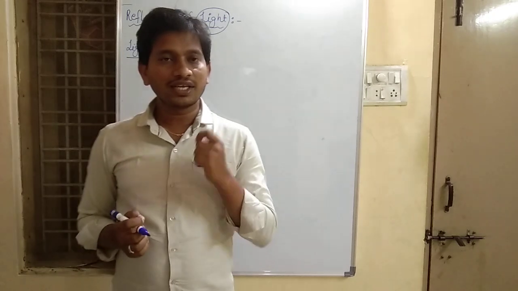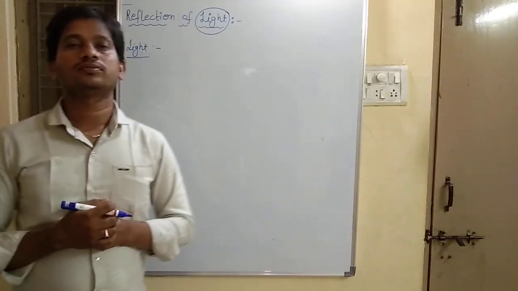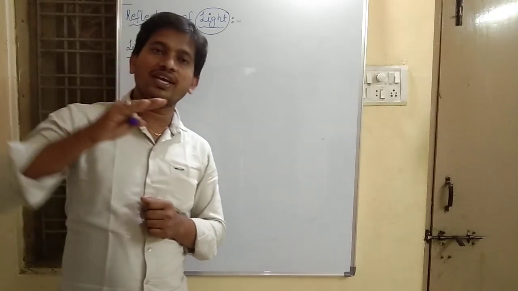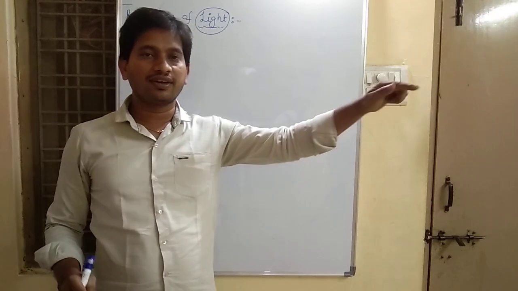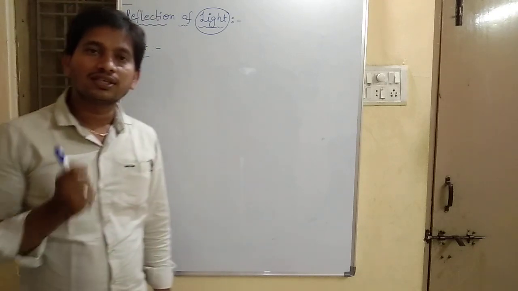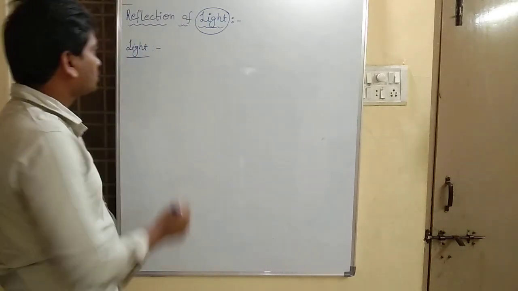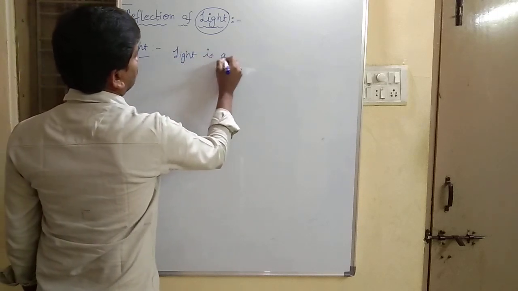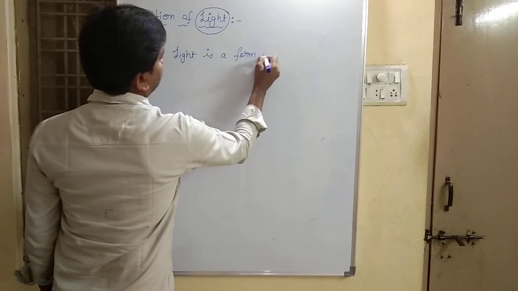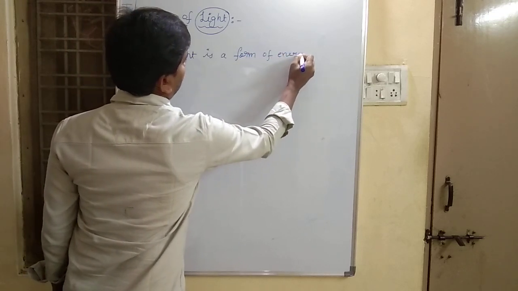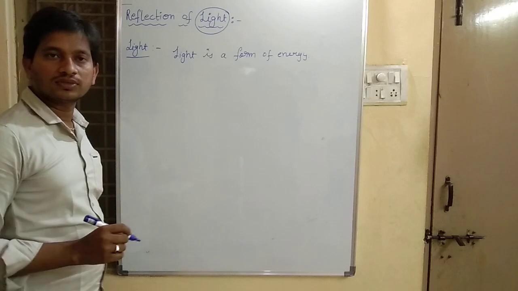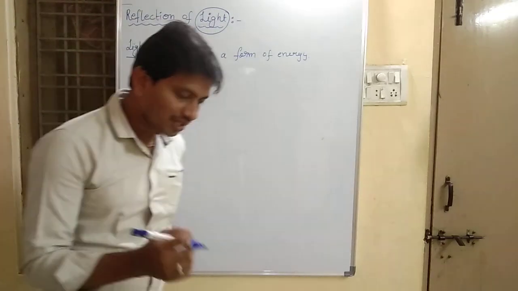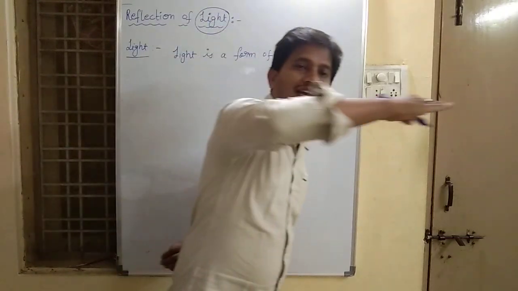As light is a form of energy, light also always travels in a straight line. So the first one, light is a form of energy. It enables us to see things around us. Light always travels in a straight line.